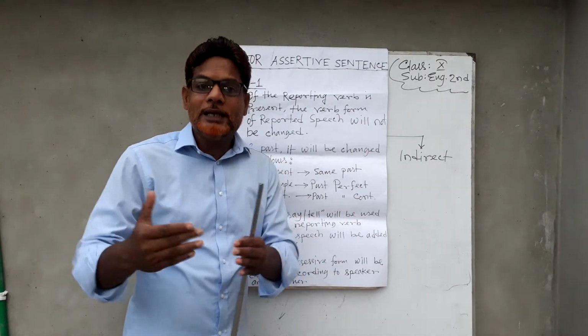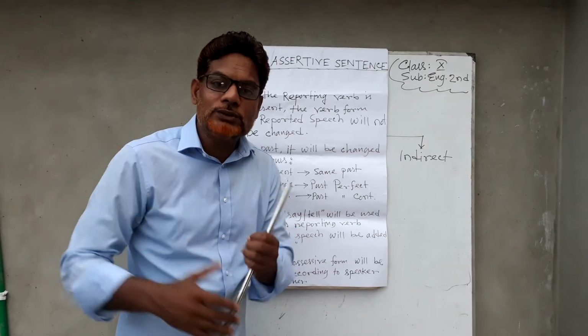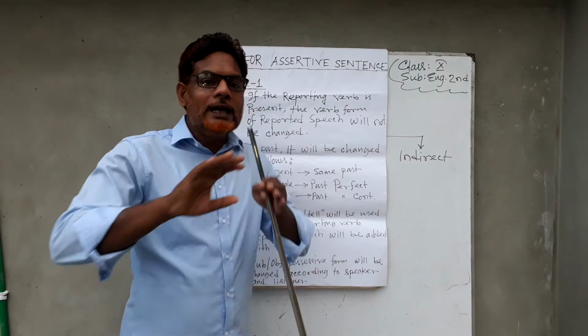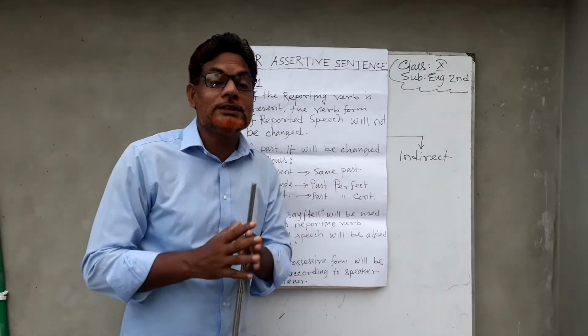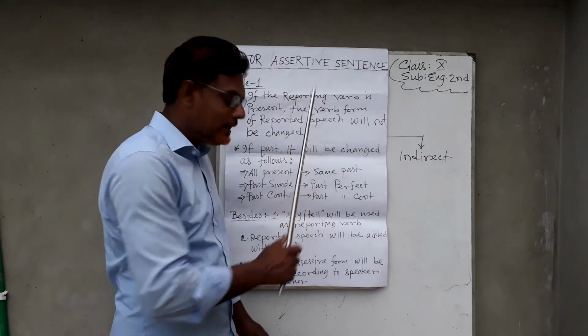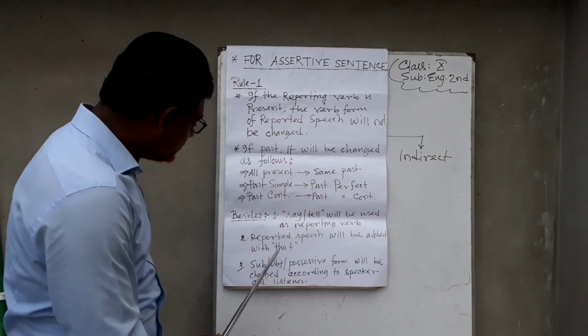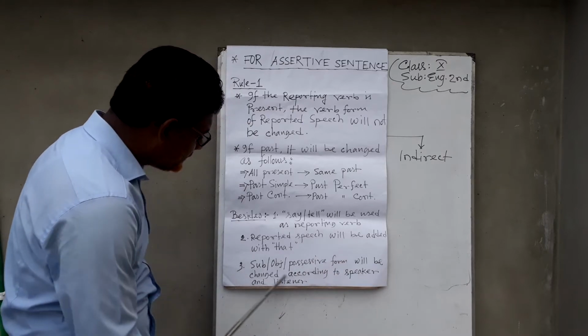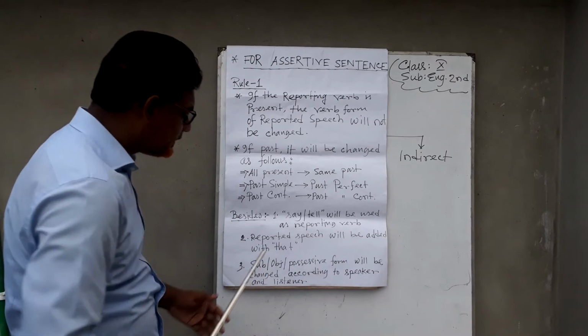To make a sentence, we have to eliminate the comma and inverted comma, and these two parts will be joined if the sentence of the reported speech is assertive. Then the subject, object and possessive form will be changed according to the speaker and listener.